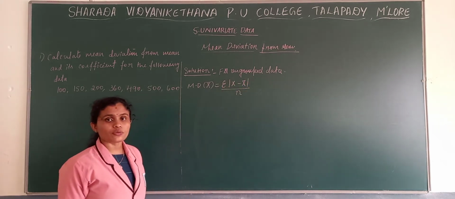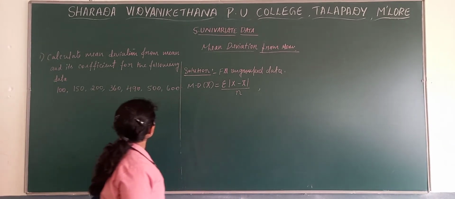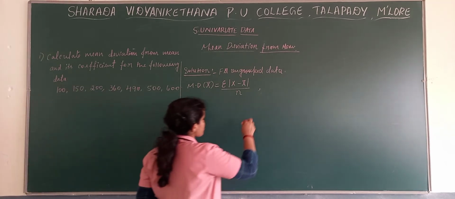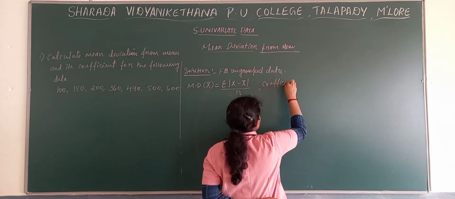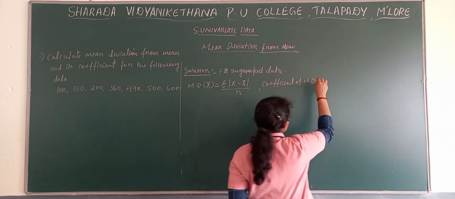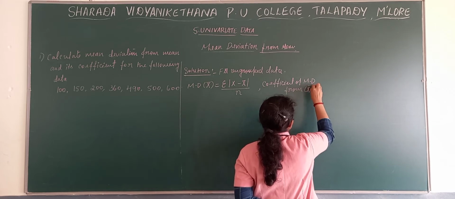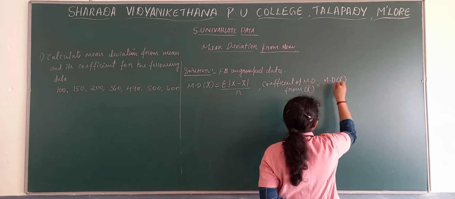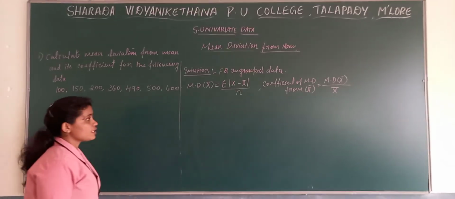Then the coefficient of mean deviation from mean: the formula is mean deviation from mean divided by mean.